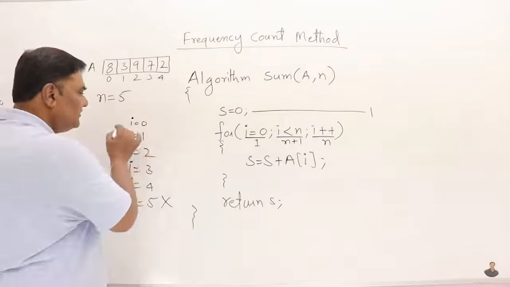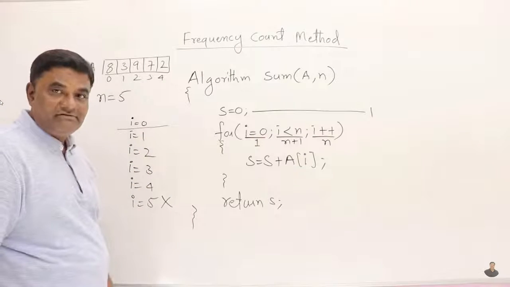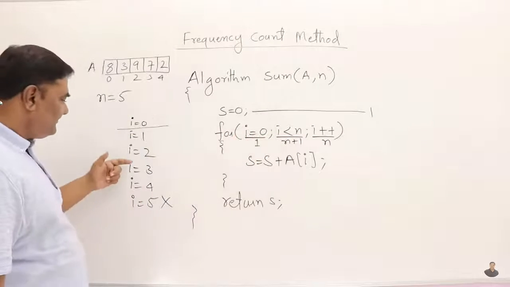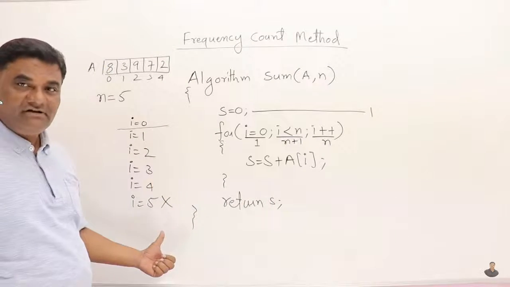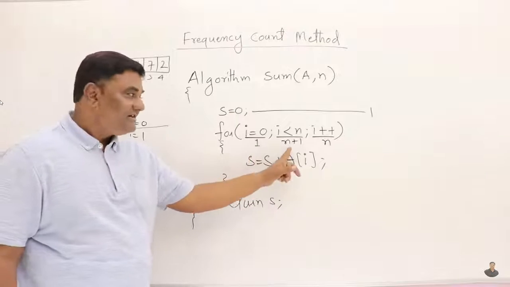So i was initially already 0. How many times has i changed? 5 times. Then how many times is this condition checked? 1, 2, 3, 4, 5, 6 times. That is 5 plus 1. 5 times it was true, and the last time it was false. When i became 5, it was false, so it stopped. So this is executing for n plus 1 times.